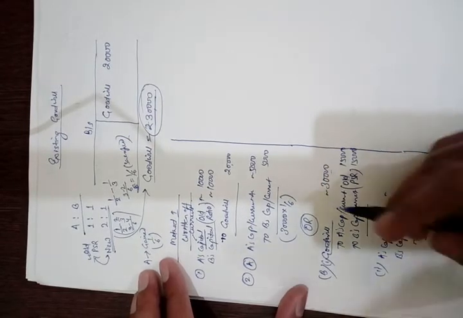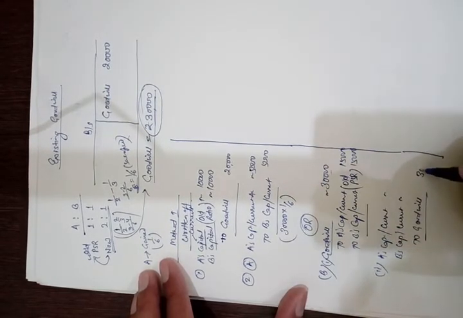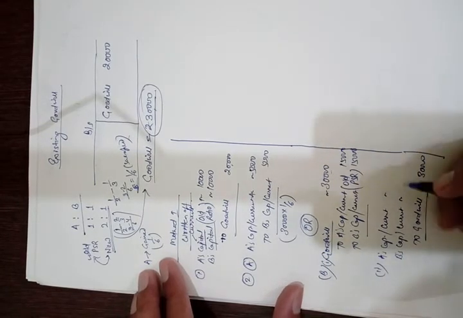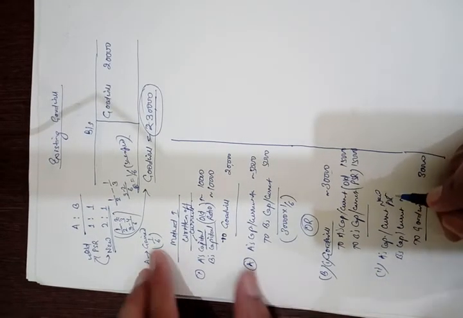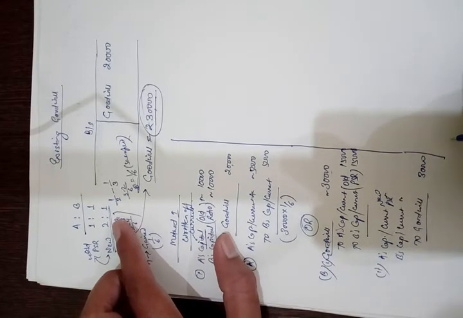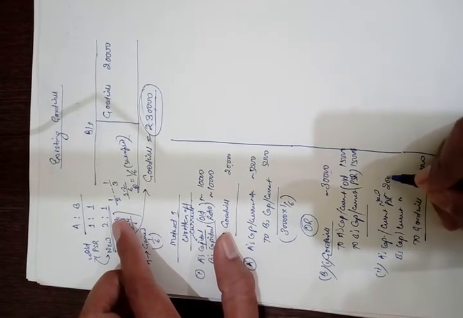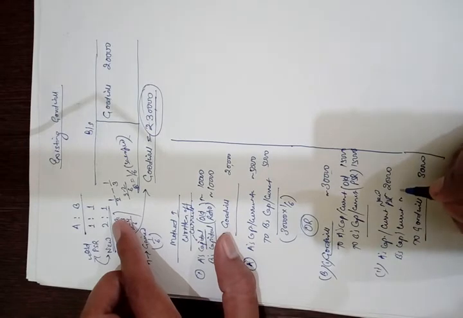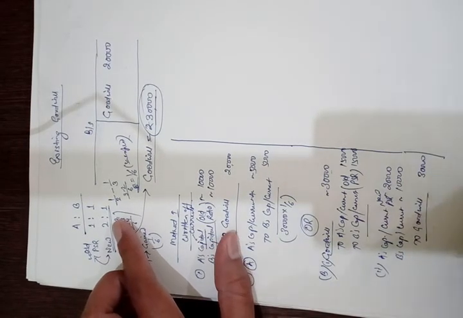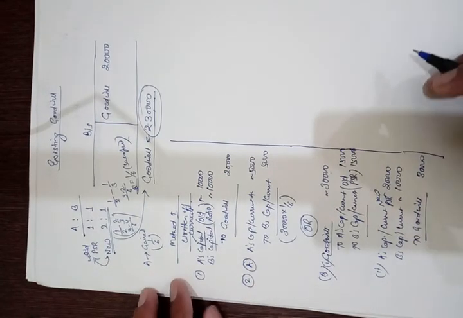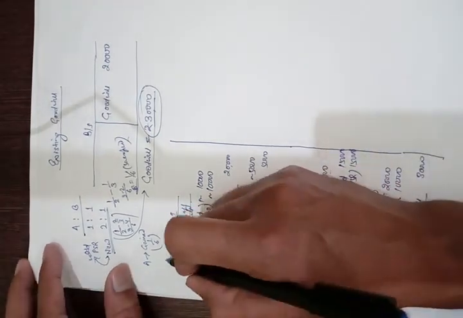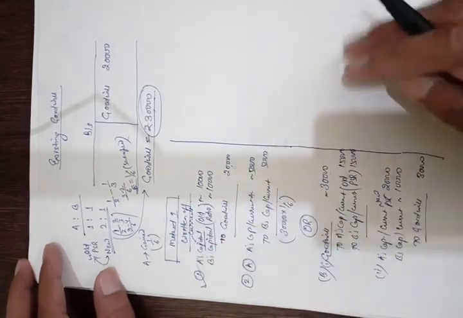And this 30,000 which was raised in the first journal entry shall be credited in order to write it off, and this entry will be passed in the new PSR, and the new PSR is 2:1. So 20,000 shall be debited to A and 10,000 shall be debited to B. So this is the first method of dealing with the existing goodwill.